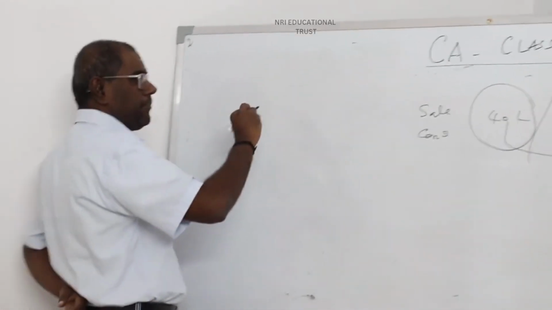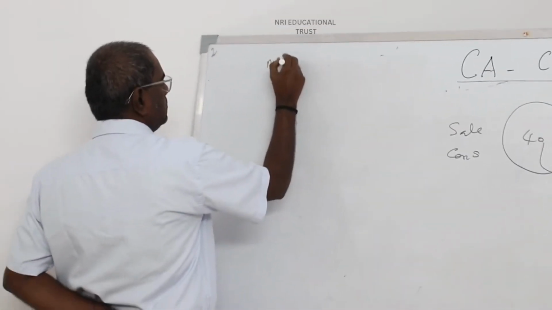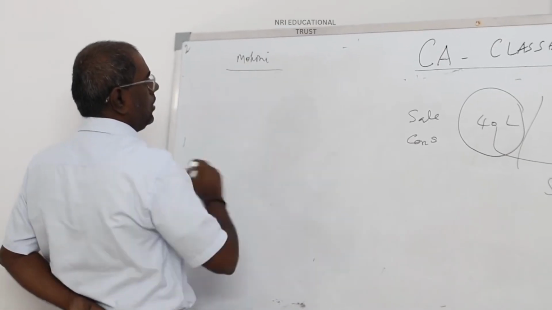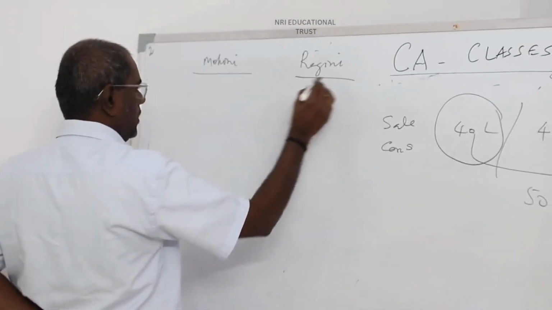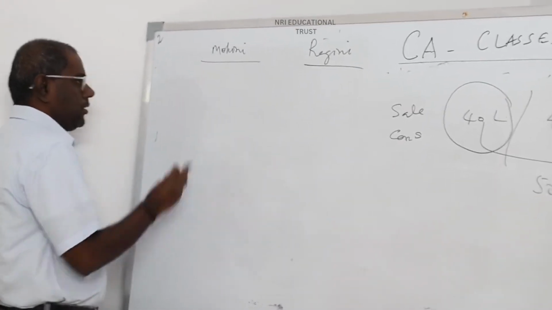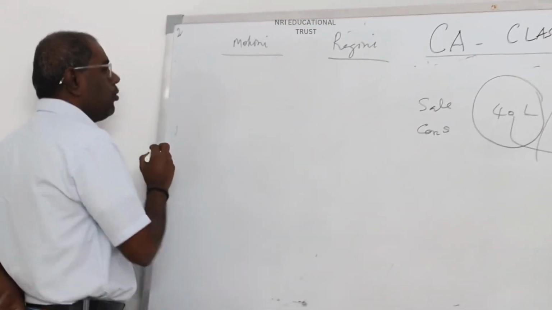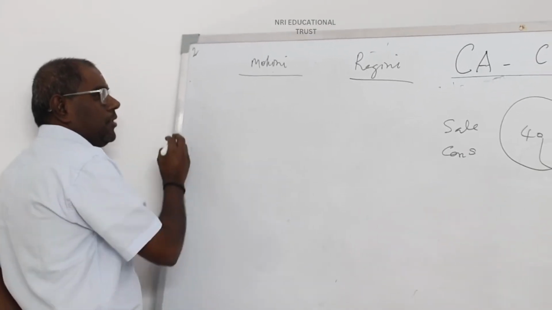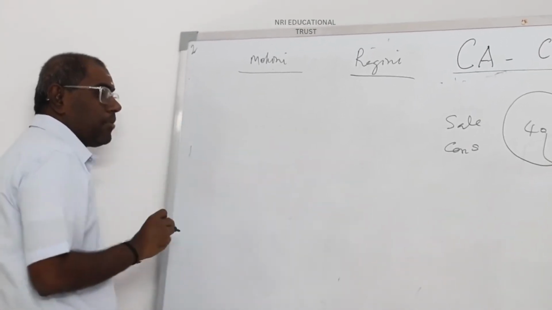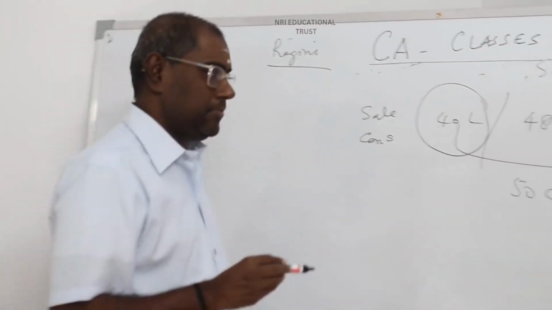Who is the assessee? Mohini and Ragini. Two people. She is a seller and the other is the buyer. In the hands of Mohini, is it a long-term capital asset or a short-term capital asset?